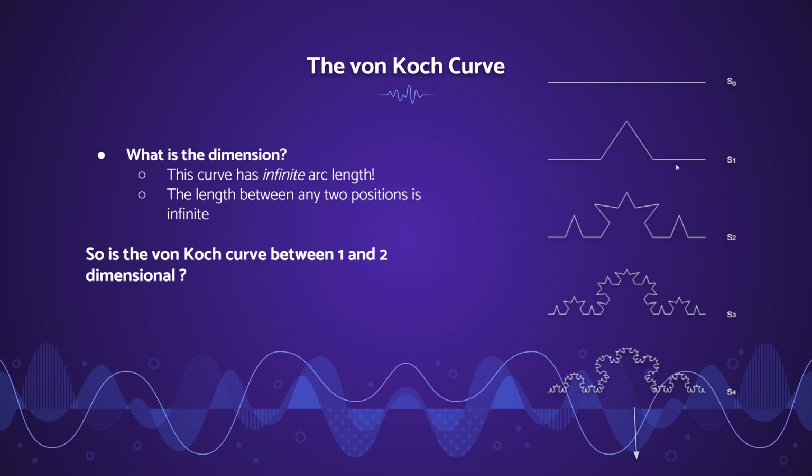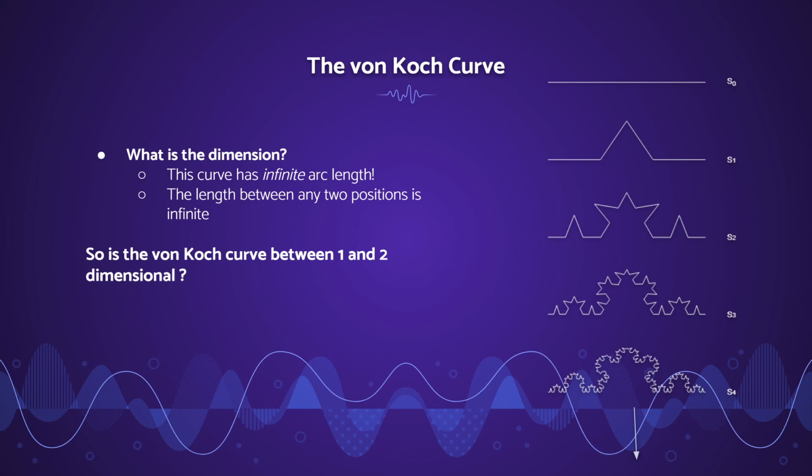Now if we do this pattern again, we take S sub 1, we scale it down 1/3, and copy it 4 times, we get S sub 2. Note that these elements at an angle are just S sub 1 at about a 45-degree angle. And we just continue to do that for S sub 3, S sub 4, to infinity.